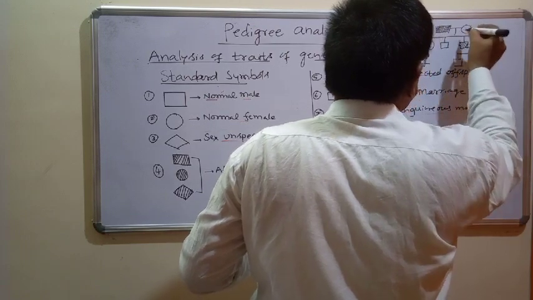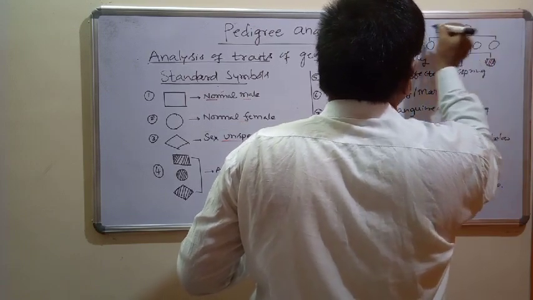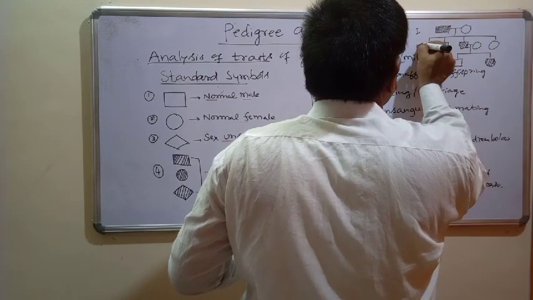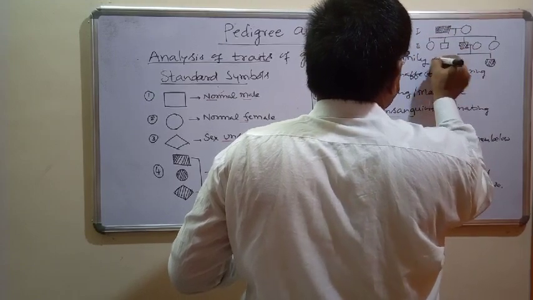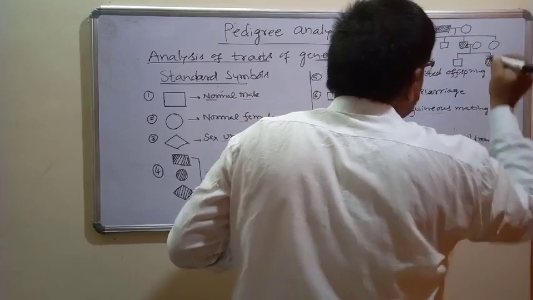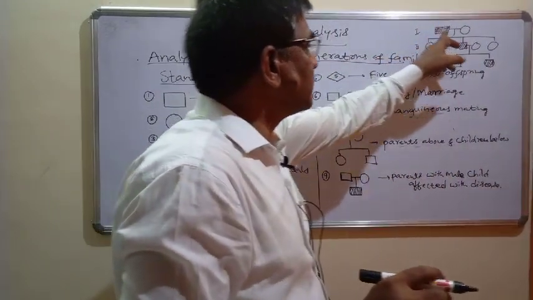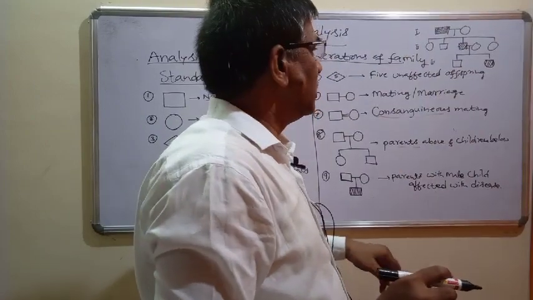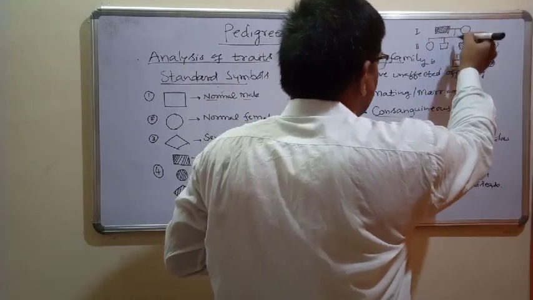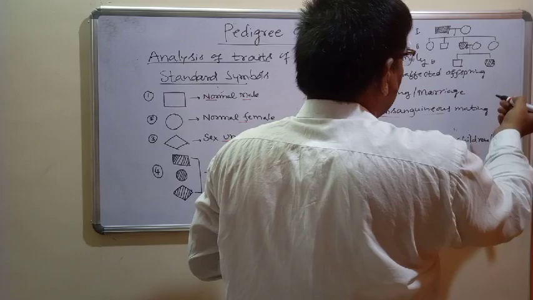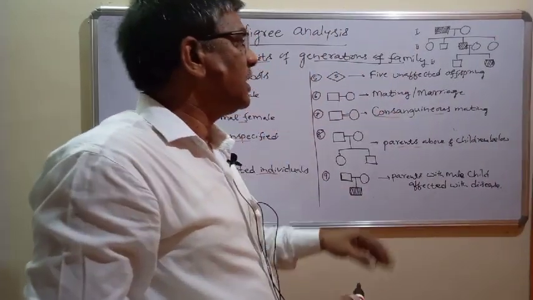What is happening here? Now this is the first generation, second generation, and this is the third generation. In all the generations the individuals have the disease. Therefore this is what we call a dominant one. Suppose there is a skipping of a particular generation, then it is nothing but recessive, and X-linked.